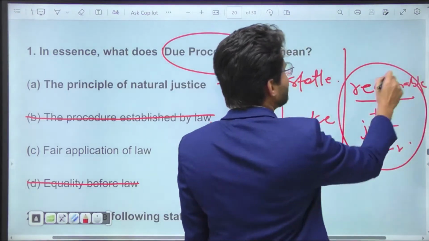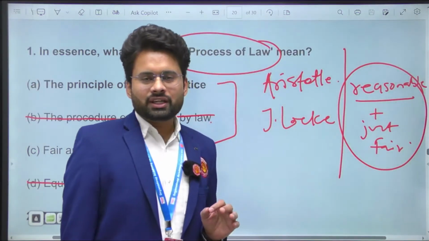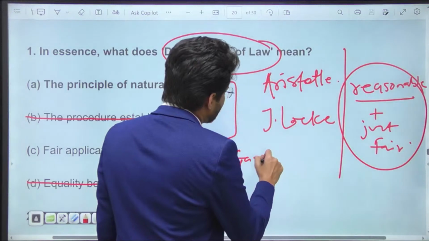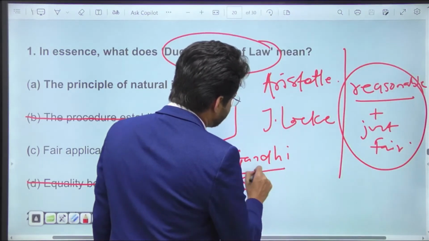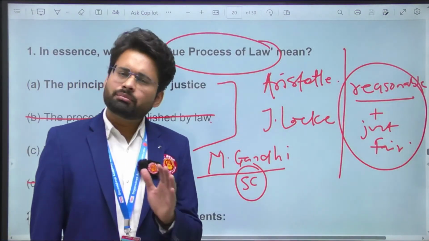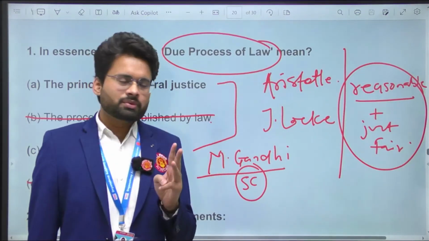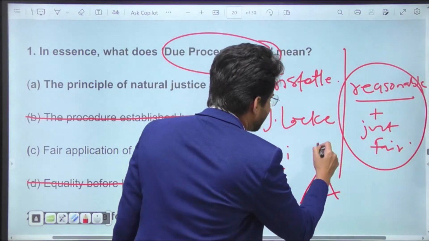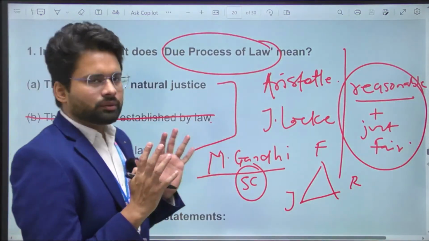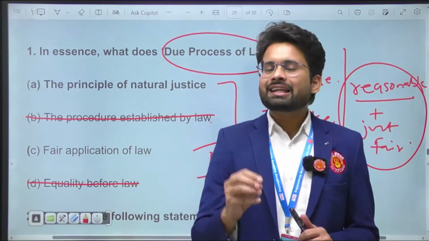All these three principles, reasonableness, just law, and fairness of the law, have been established in the famous Maneka Gandhi case in India, where the Supreme Court suggested that any law that is going to be enacted as well as implemented, the processes should be based on these three principles: fairness, reasonableness, and justness. By giving these evidences, in my opinion, because this question is still doubtful, which answer is exactly right is still doubtful.